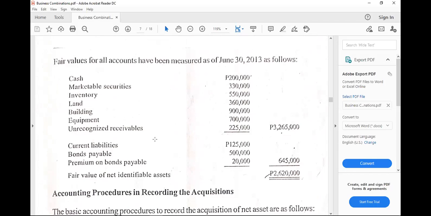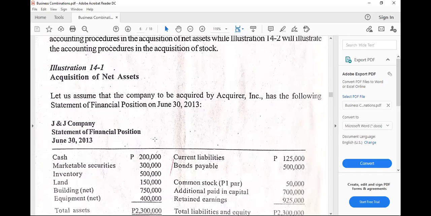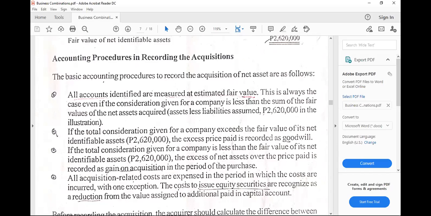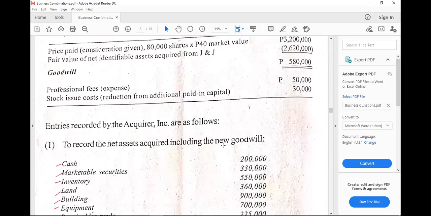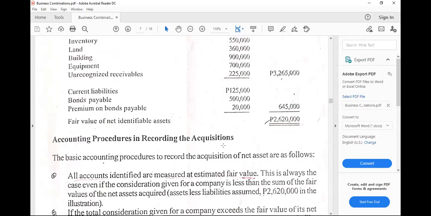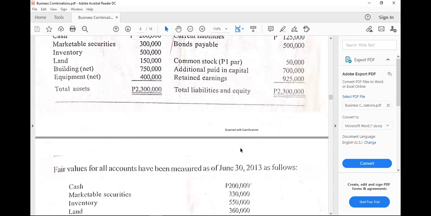First, we have to compute how much the consideration really is. So let's check. The consideration is given here in different cases. We have case 1 and case 2. The fair values of the net identifiable assets are already here, unless there is additional information.